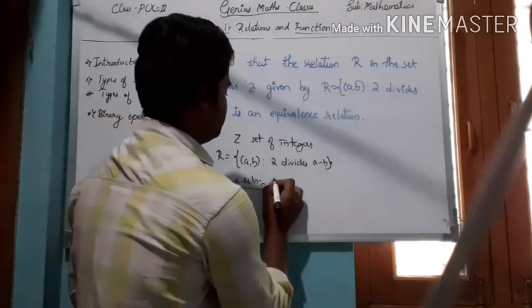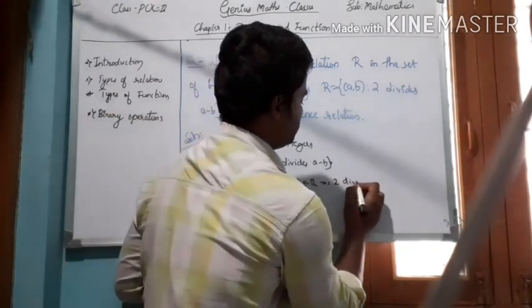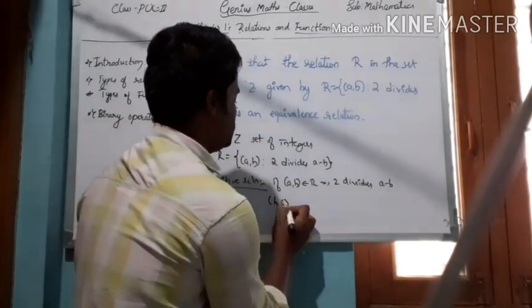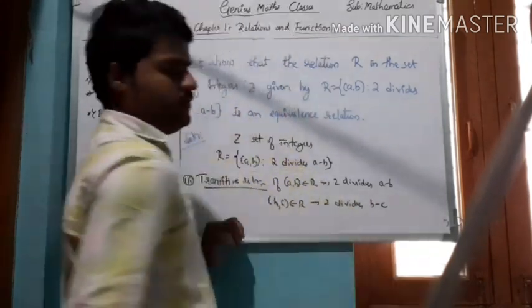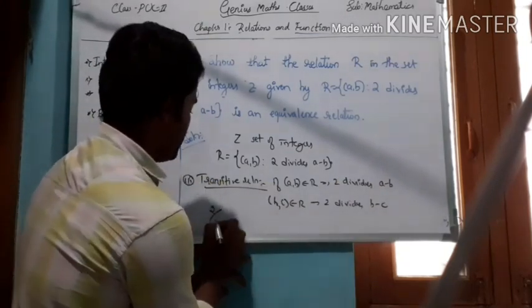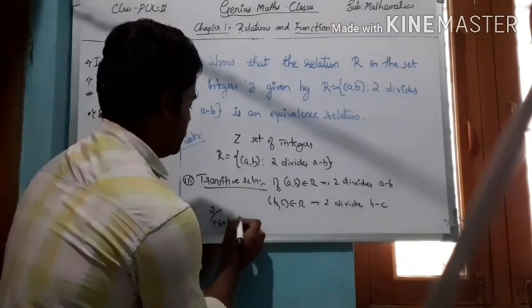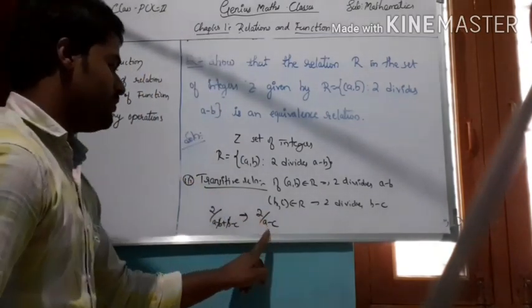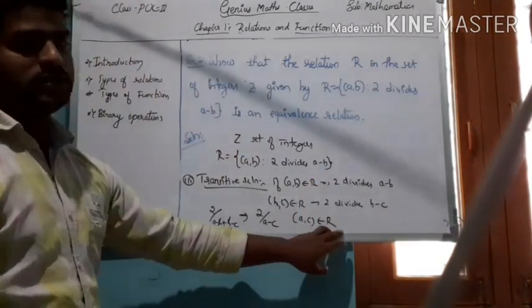If A comma B belongs to R, that means 2 divides A minus B. Similarly, B comma C belongs to R, that means 2 divides B minus C. Using these two conditions, we can add these two: A minus B plus B minus C. Minus B plus B cancel, and therefore 2 divides A minus C. If 2 divides A minus C, therefore A comma C also belongs to R. So this is a transitive relation.